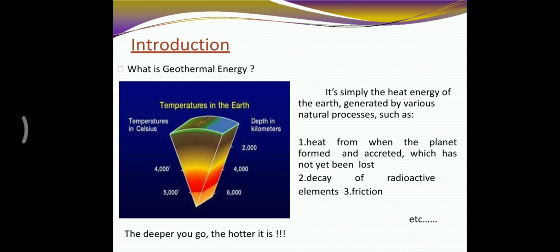Next, introduction. What is meant by geothermal energy? This key renewable source covers a significant share of electricity depending upon the energy mix. It's simply the heat energy of the earth generated by various natural sources. We can see here